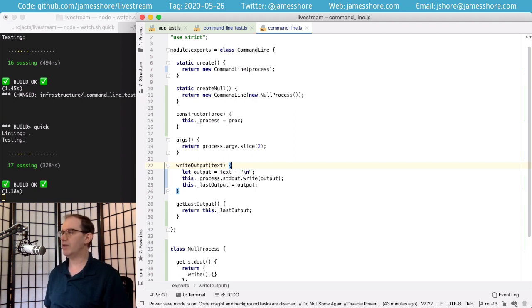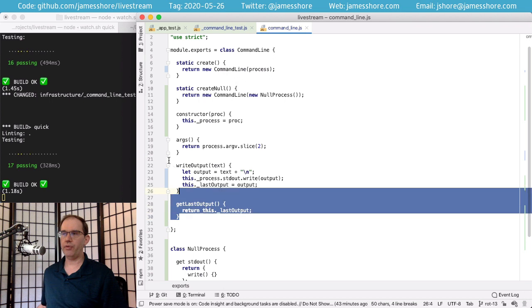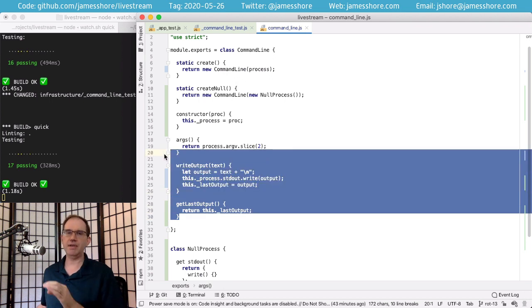Jirland says, what about creating test command line that stubs out some functions of command line? Well, you could do that, but then you wouldn't have nullable infrastructure. Then you'd have just a test double. The value of doing this is that this is real production code. It has all the same behavior as real production code. The only way to get the benefit of overlapping sociable tests is if we actually call real production code. Otherwise, if we're calling a test double, like a stub or a test command line, then it's not going to have the same behavior as the real production code, and our tests won't fail when the behavior in our production code changes, but the test code doesn't.